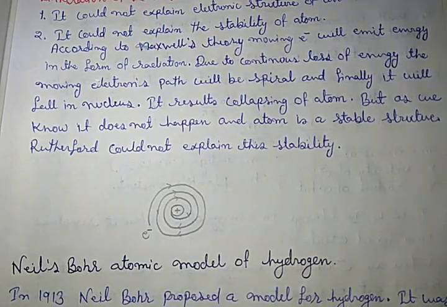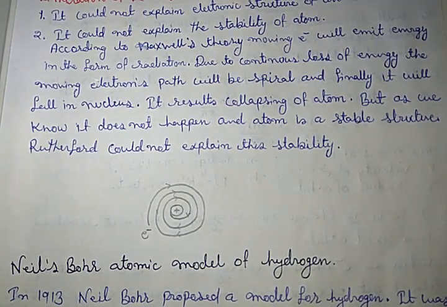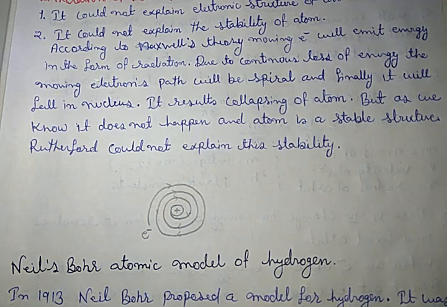But as we know, the atom is a stable structure. Rutherford could not explain this stability: why does the revolving charged particle not release energy and fall into the nucleus, even though it revolves around the nucleus? This point could not be explained by Rutherford.